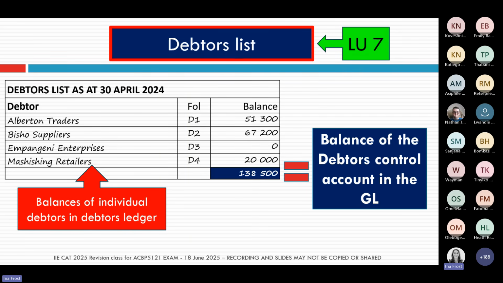And then the total of your individual debtors must equal the balance of your Debtors Control account in the General Ledger. So the individual debtors must be equal to the total debtors. And that is then what we will see from our Debtors List.